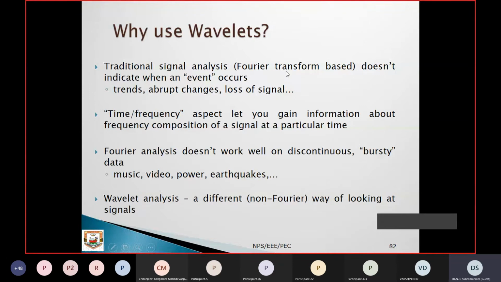Traditional signal analysis based on the Fourier transform does not indicate when an event occurs. That is the drawback of the Fourier transform. Time-frequency analysis gives information about the frequency composition of a signal at a particular time. Fourier analysis does not work on discontinuous bursty data. Right, wavelet analysis is a different, non-Fourier way of looking at signals. Here there is no sine or cosine function, so it is a different way.